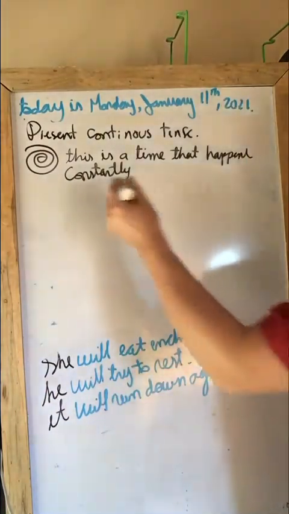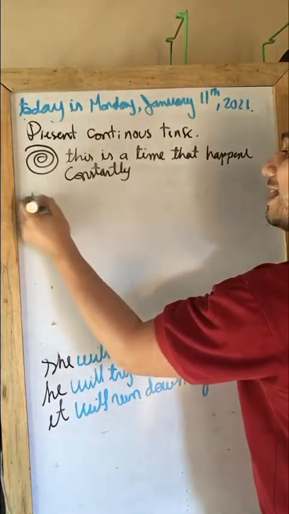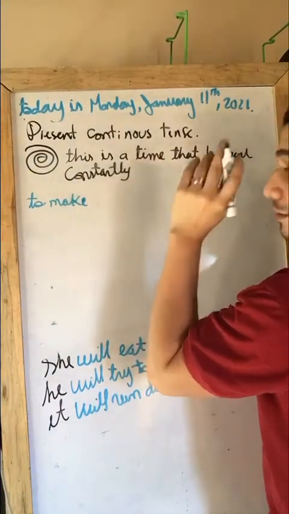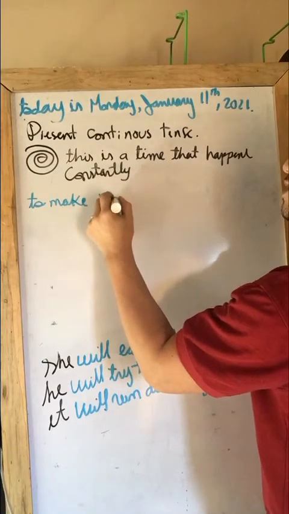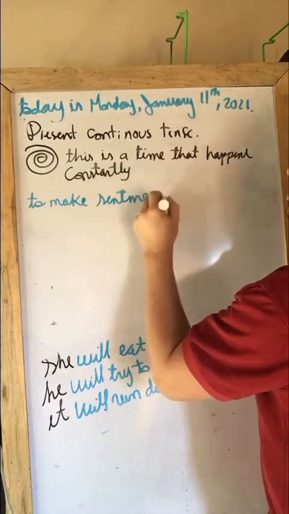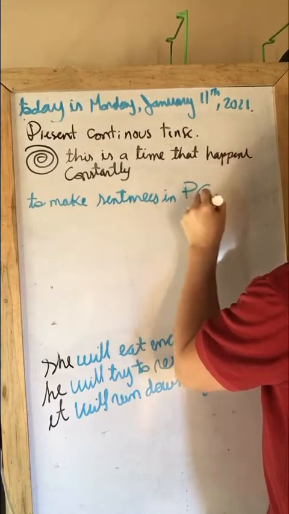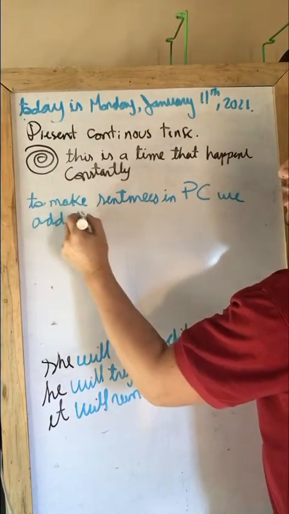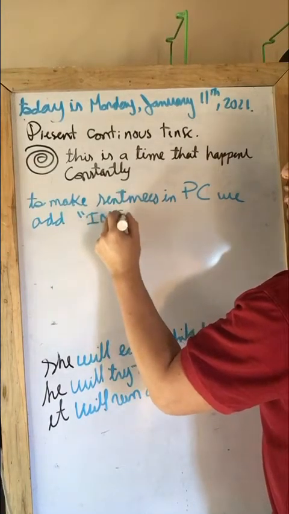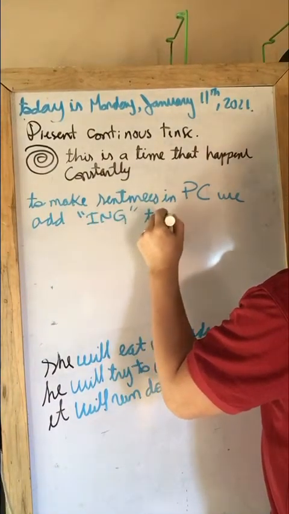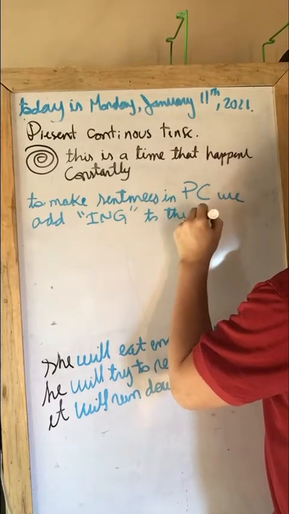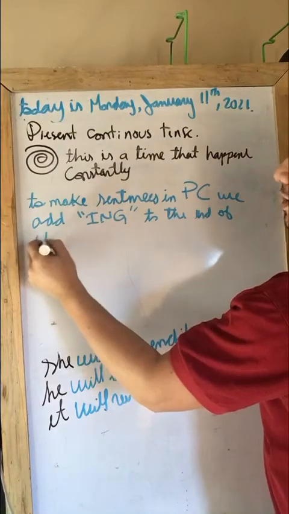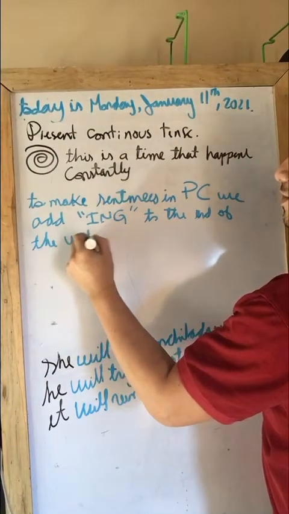Okay, so to make sentences in present continuous, we need something very important. To make sentences in present continuous, we add ing to the end of the verb.